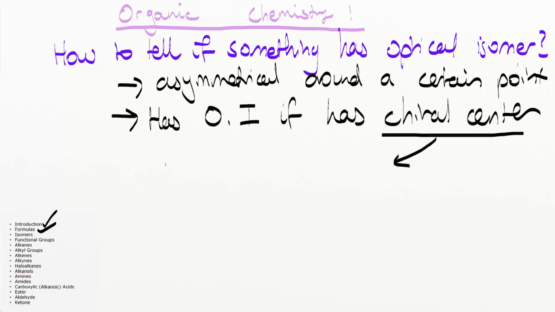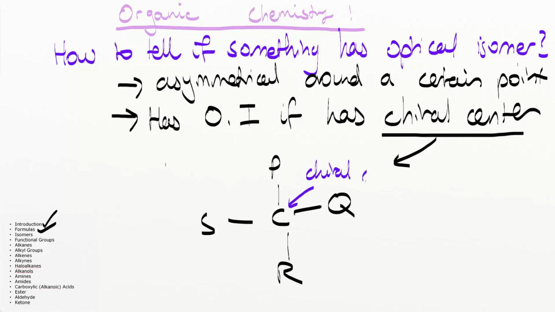A chiral center, for our intents and purposes, is simply when a carbon is connected to 4 different things. So this is P, this is Q, this is R, and this is S. When a carbon atom in a molecule is connected to 4 different things, it is considered a chiral center.